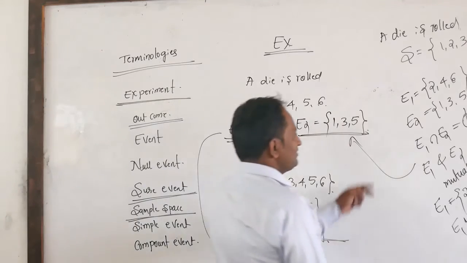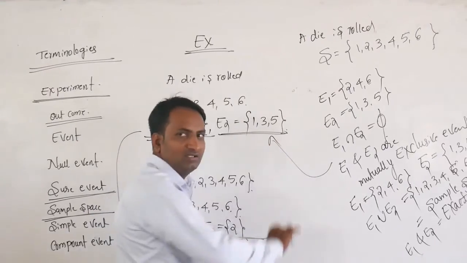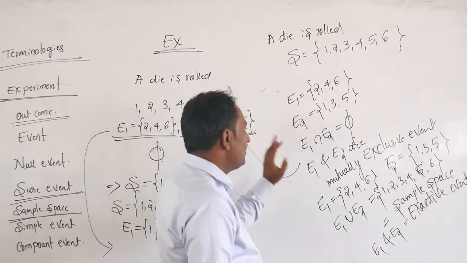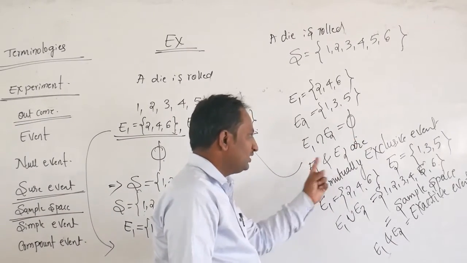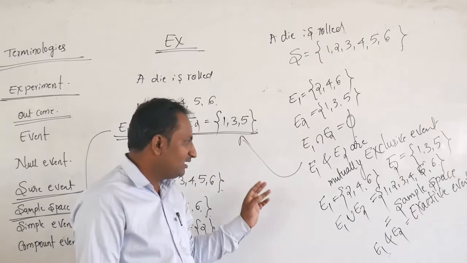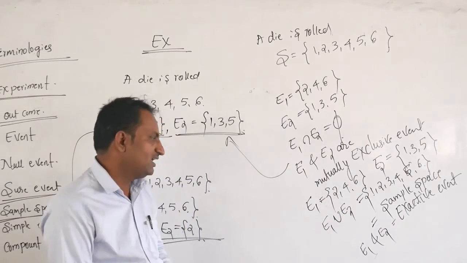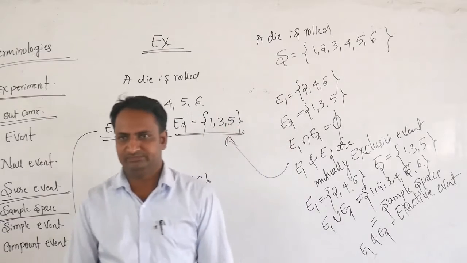Then consider these two events, E1 and E2. The intersection of E1 and E2 gives the null set. Therefore E1 and E2 are mutually exclusive, and the union of E1 and E2 gives the sample space. That's why E1 and E2 are called exhaustive events.